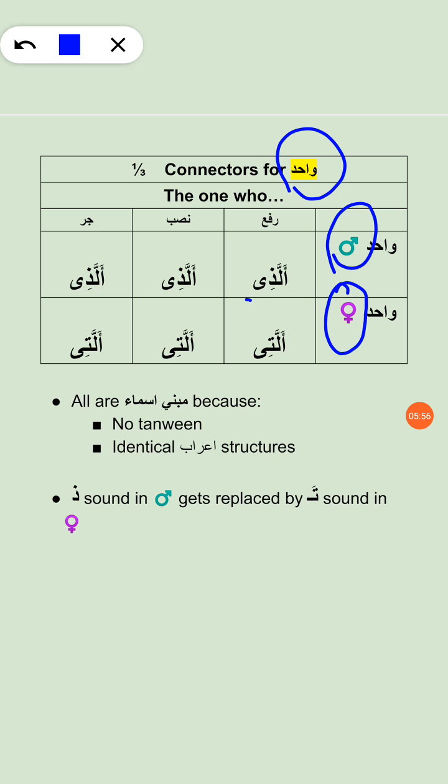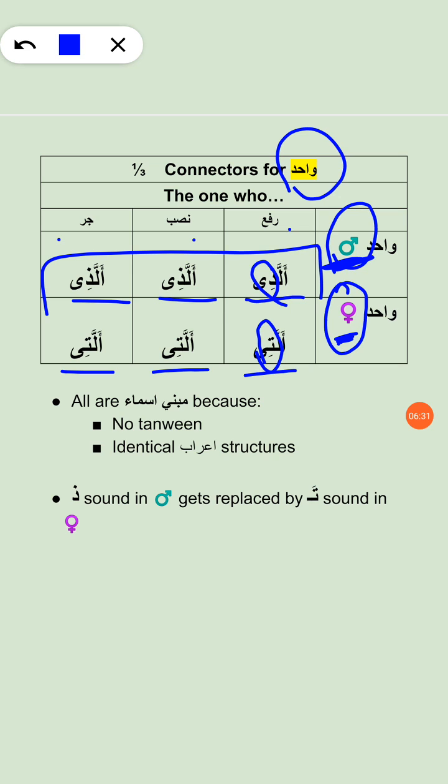And then we are going to do the Wahid feminine ones. We have allazi for the masculine ones, and then allati for the feminine Wahid ones. Now, as we observed in the pointing nouns, the z sound was for grammatically masculine nouns, and the t sound was for feminine nouns. What else can you observe here? You can also see that the rafa, nasab, jar forms are identical.